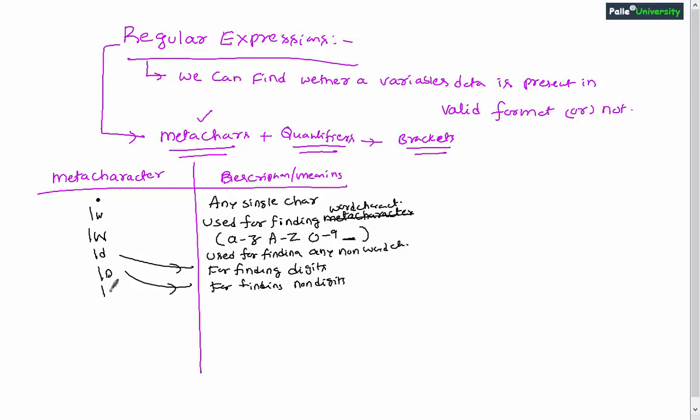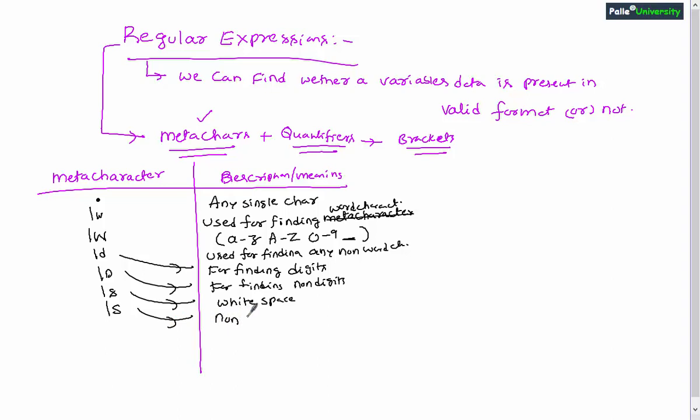Similarly, there is slash lowercase s. This is useful for checking whether any white space is present or not. If you use slash uppercase S, it is just the reverse.